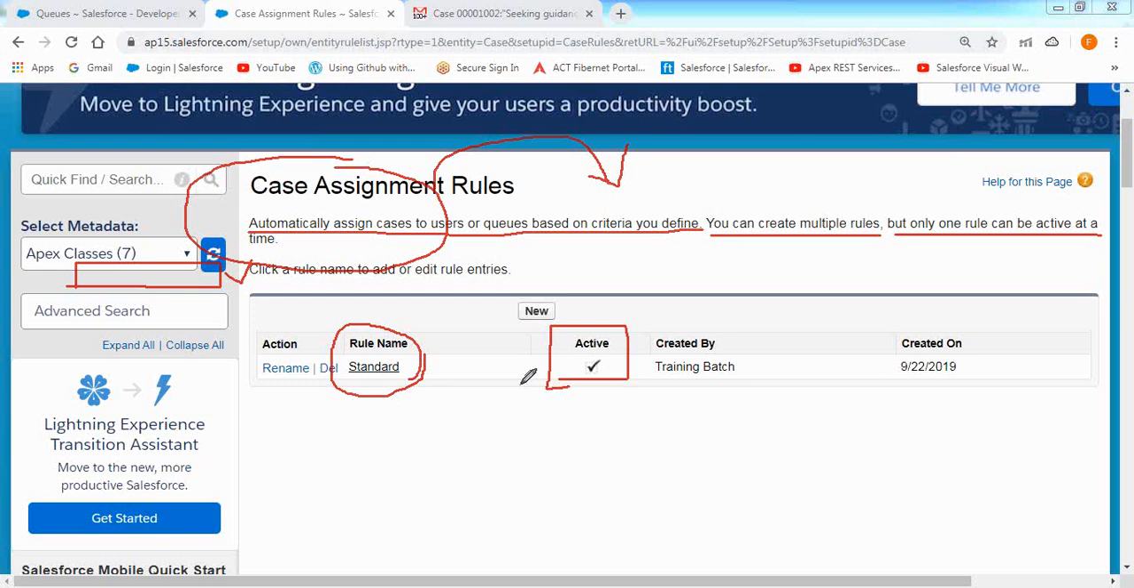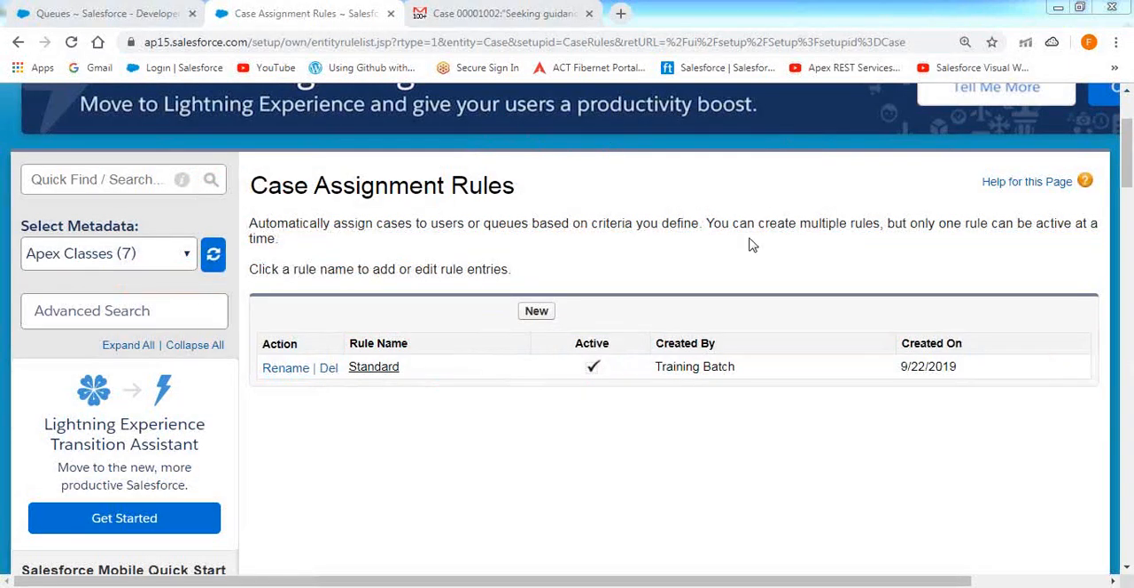But now, I don't want to assign to the currently logged in user. I want to assign the request to the respective queues automatically by default. From there, people can start working on it. So in this case, I want to create a new assignment rule. Click on the new button to create a new assignment rule.